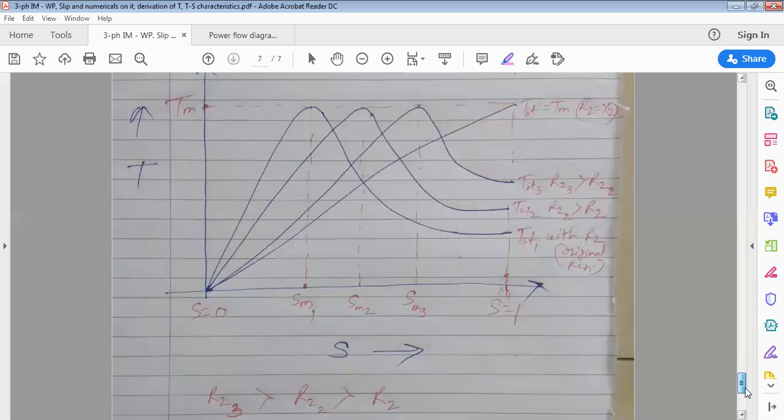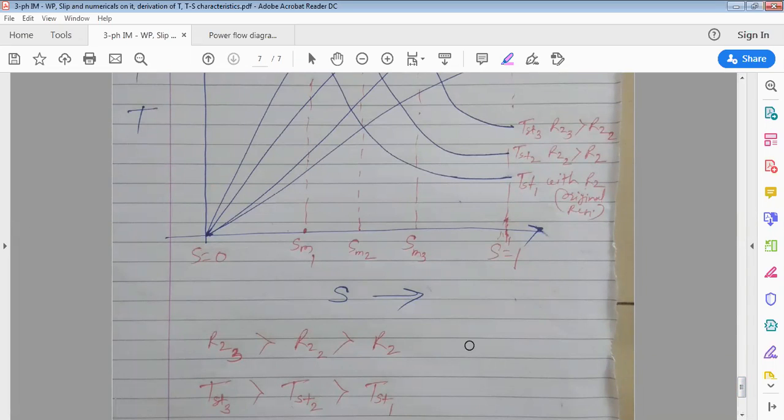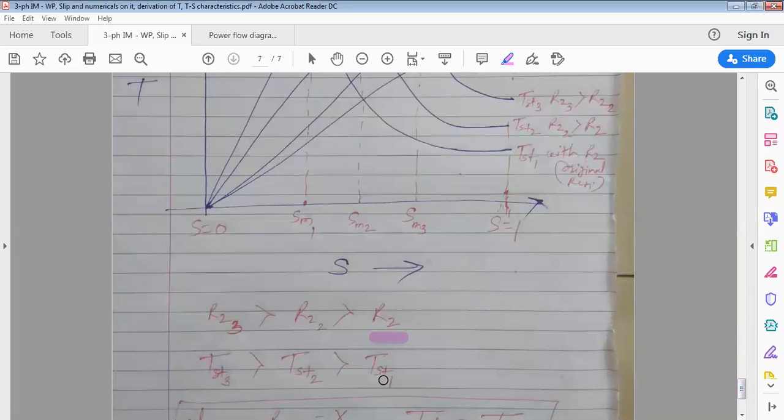If you observe the graph here, initially the resistance was R2, then you increased it to R2 suffix 2, the second case. In the third case, R2 suffix 3. If you observe, the resistance goes on increasing.